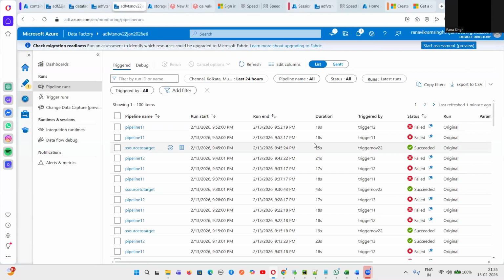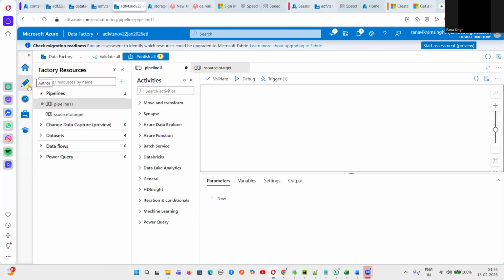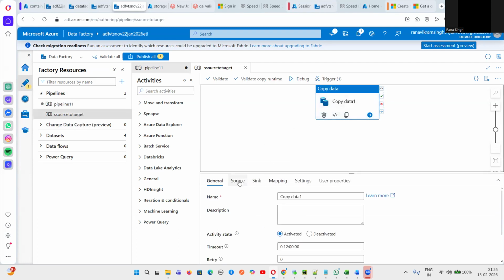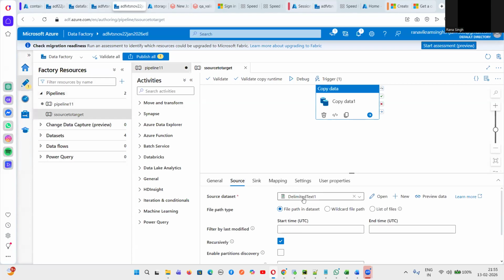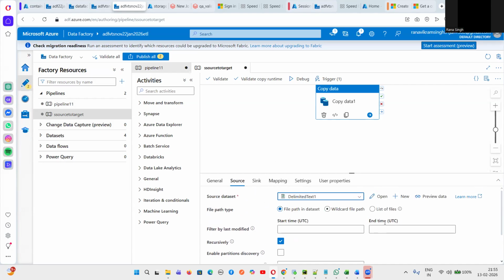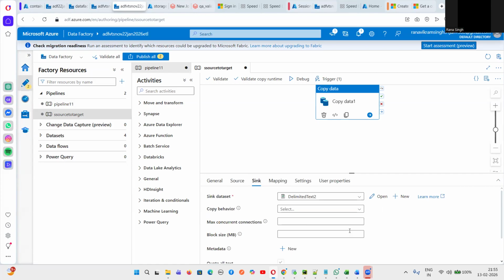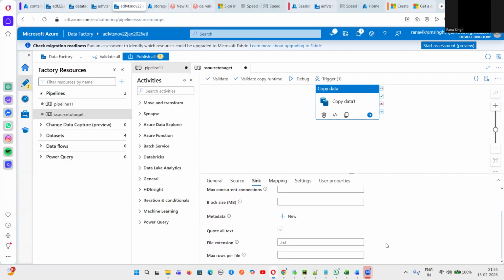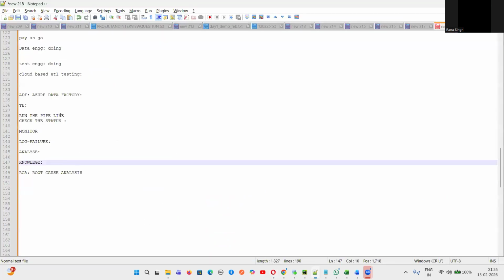But as I have told you guys, I know both testing as well as development. So here, let's suppose there's no code, I can go to the particular pipeline. As I know development also, I can go and see the dataset. What is the dataset he has selected? Is it correct or not? And whatever paths he has given for the source and the target, are they correct or not? Those kinds of root cause analysis I was doing as a test engineer. So this will be part of your roles and responsibilities with respect to ADF.